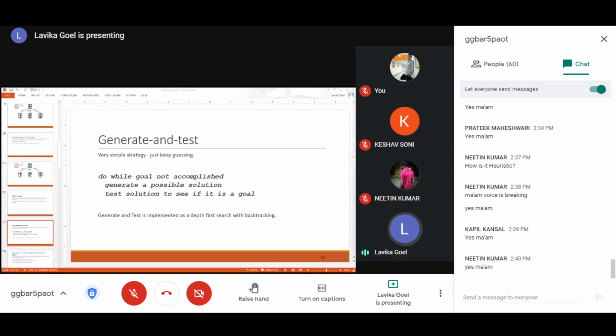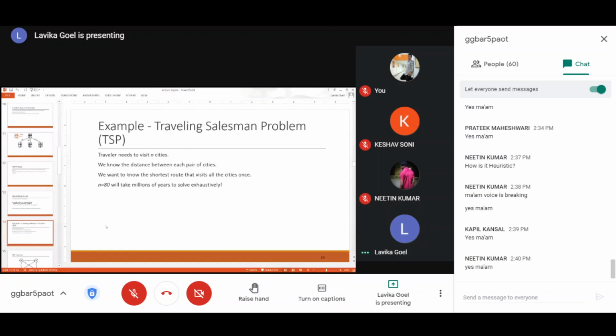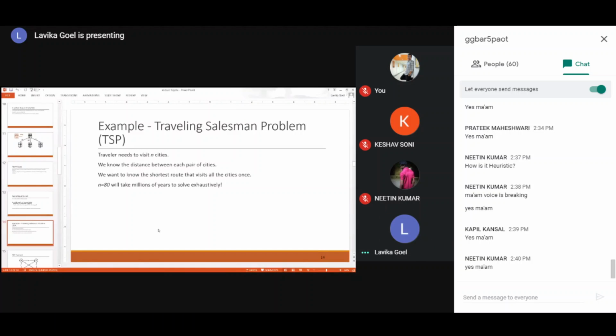Since I'm talking about generate and test, let's take an example, then we move on to the second technique. Suppose we have a problem. A salesman needs to visit n cities, and we know the distance between each pair of cities, and we want to find the shortest route connecting all the cities. So if n is equal to 80, that means 80 cities.